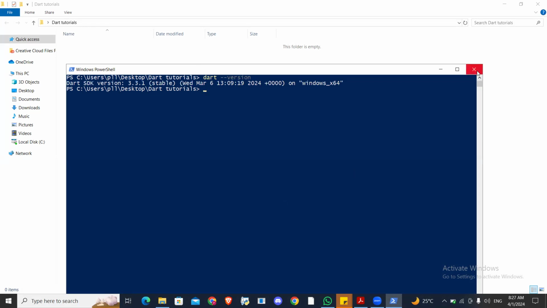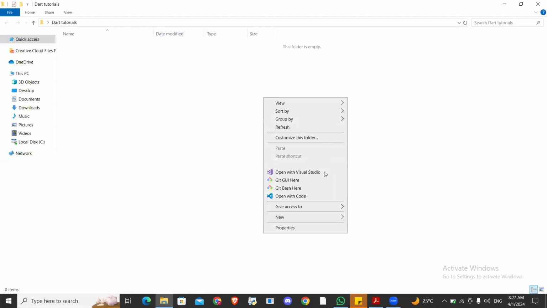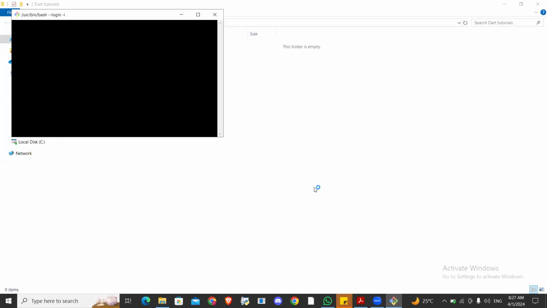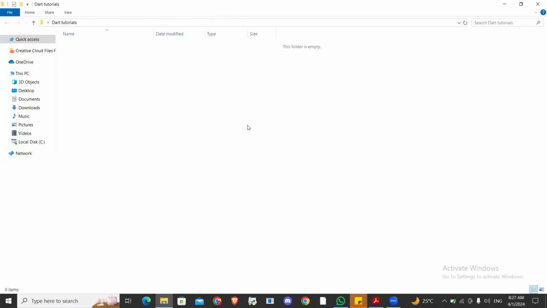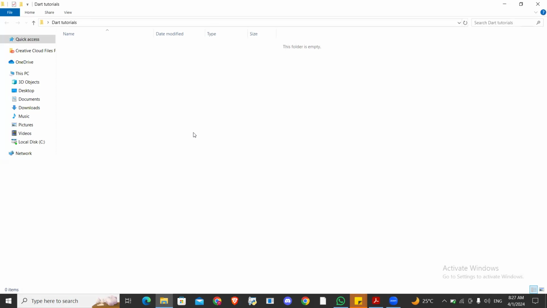So, but for me, I like the git bash. So I'm showing you options that you can use to start running things on the command line. So I'll right click, I'll open git bash here. Okay, so but if you want to open the command line, you Control Shift right click. This is what I'm saying. Your own, you might see open PowerShell window here, or you might see open command CMD here. All right. So either will open it. Okay.